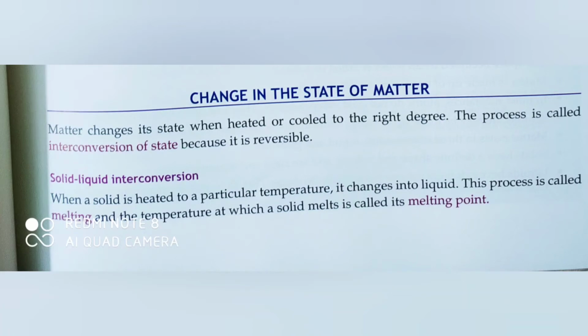The temperature at which a solid melts is called its melting point. So what is melting? When a solid is heated to a particular temperature, it changes into liquid, and this process is called melting. The melting point of a solid is also the freezing point of the corresponding liquid, because the liquid freezes.